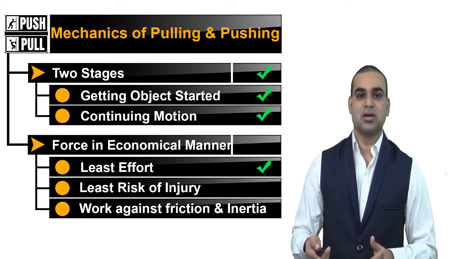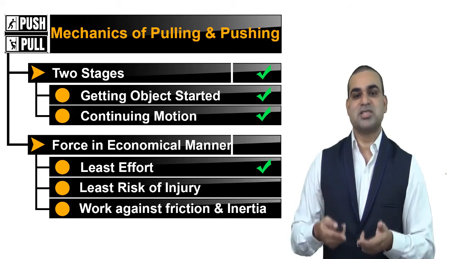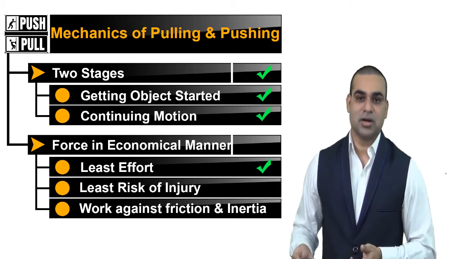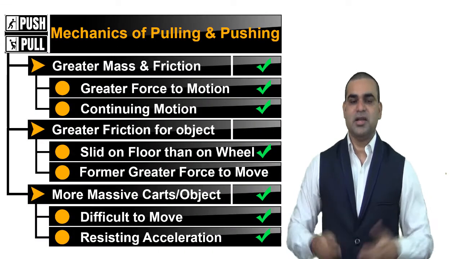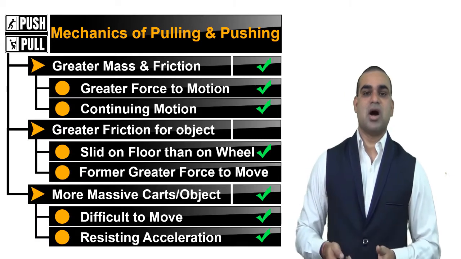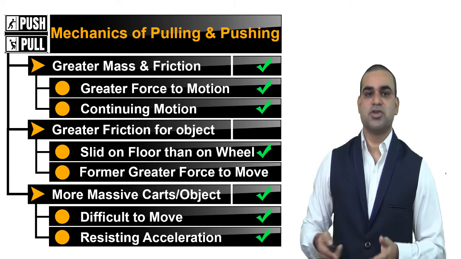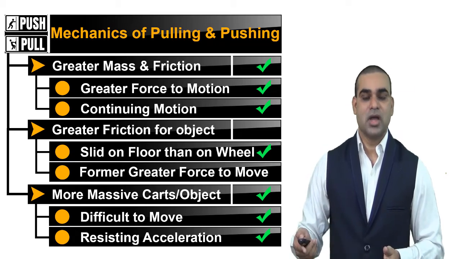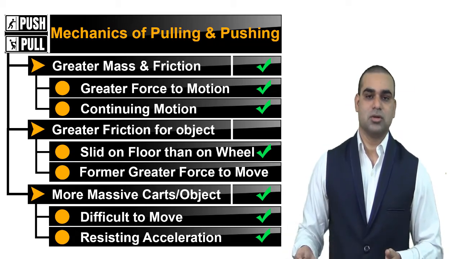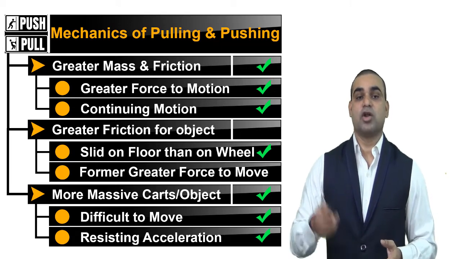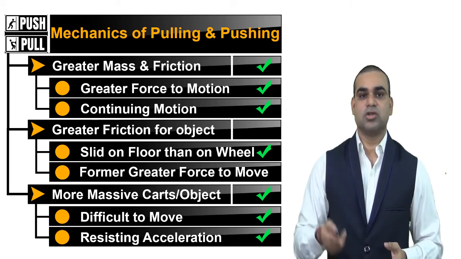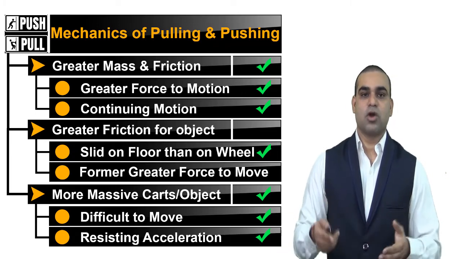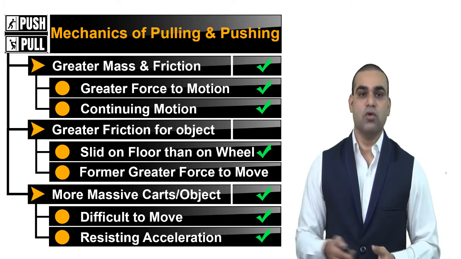When we start moving the car, we work against the static friction of the wheel and the inertia of the car. This leads to the conclusion that greater mass and greater coefficient of friction require a greater amount of force to get moved and continue in motion. There is greater friction on an object sliding on the floor than on the wheels of a cart, so in the former, greater force is required to get it moved.